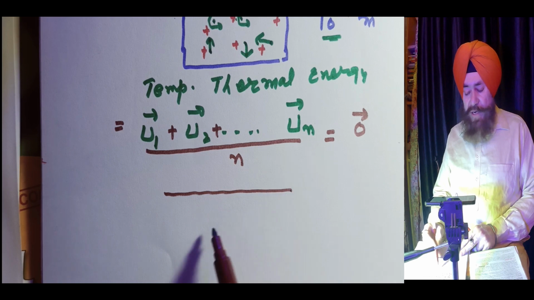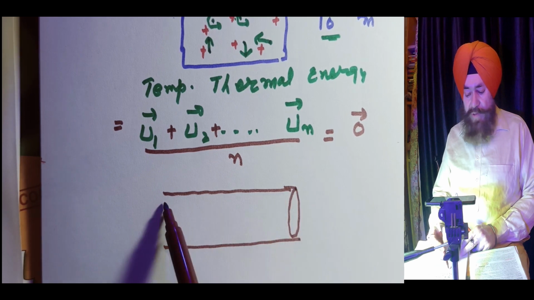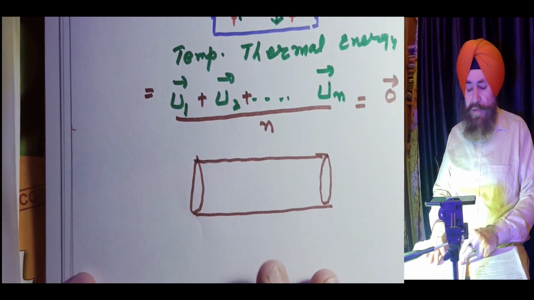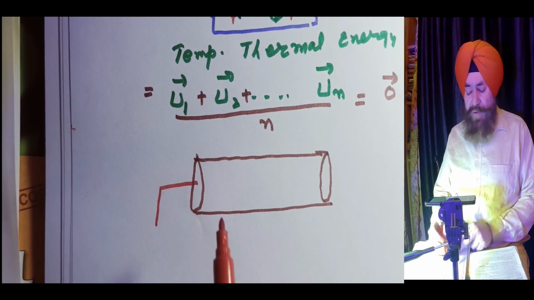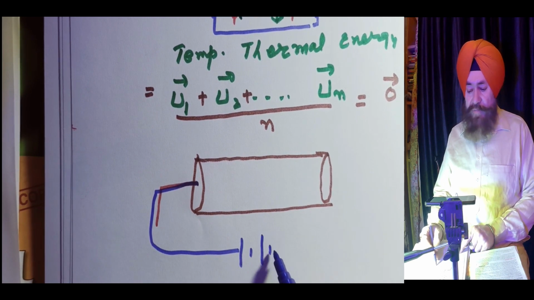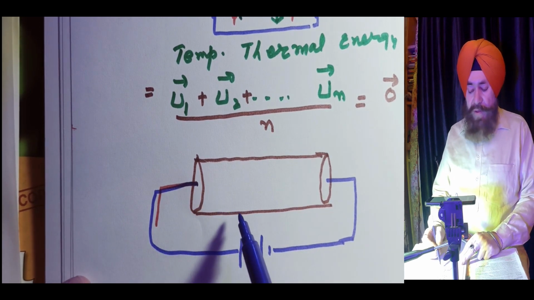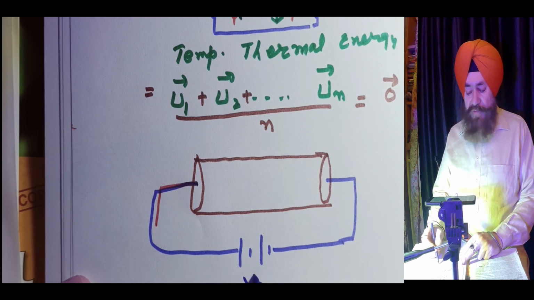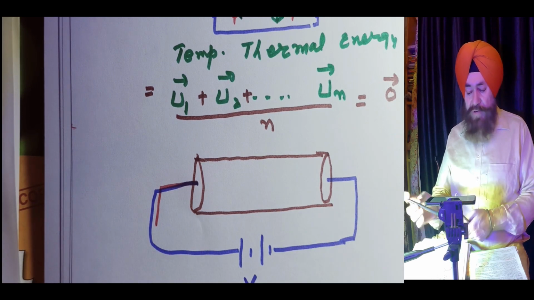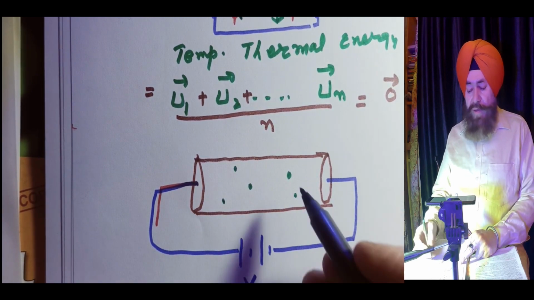Now, if this is our conductor, and I apply some potential difference, I mean to say, if I attach a battery with positive and negative terminals, the potential difference which I applied is V. Now, you know very well, there are electrons which are free, and electrons are negative.